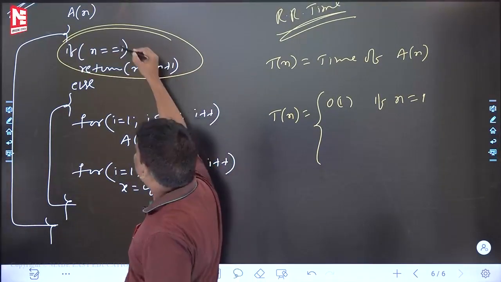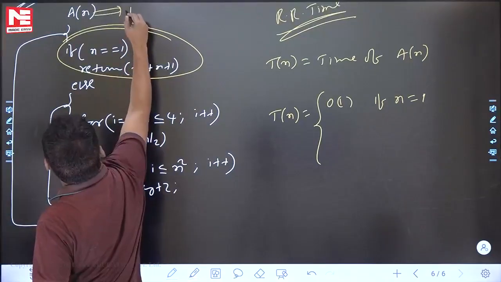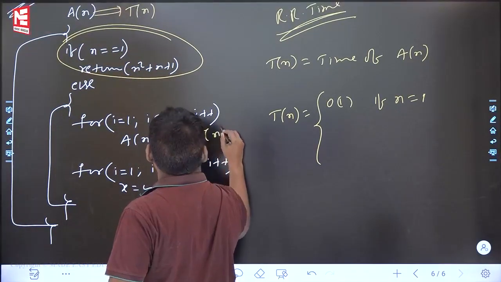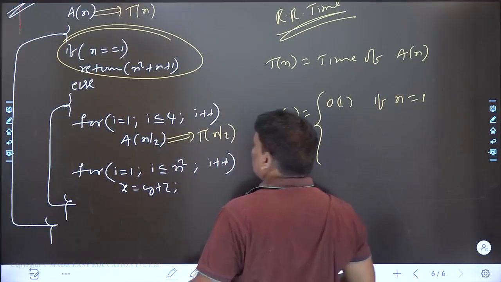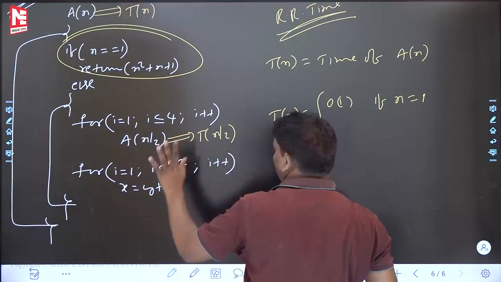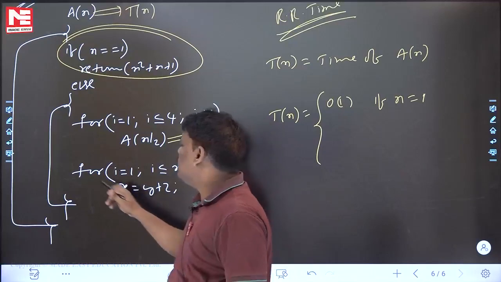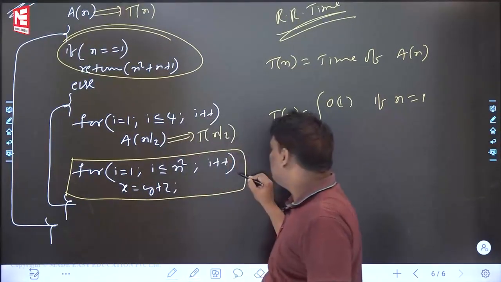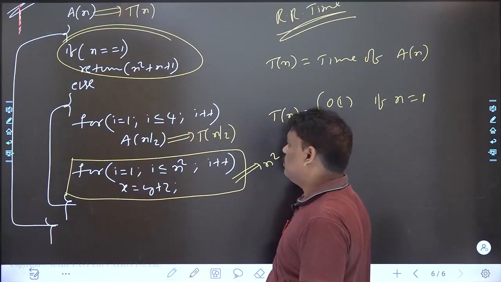Can you help me now? A(n) will take how much time? T(n). That is fine. A(n/2) will take how much time? T(n/2). That is also okay. So A(n/2) will take T(n/2). Now, is there any loop here? Yes, this loop. How much time is this loop? n square, that is okay.